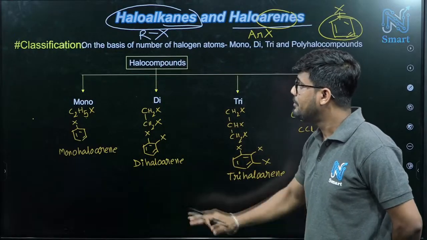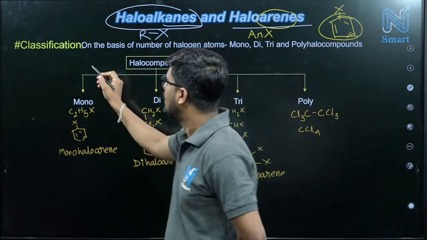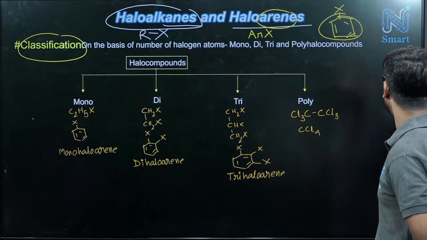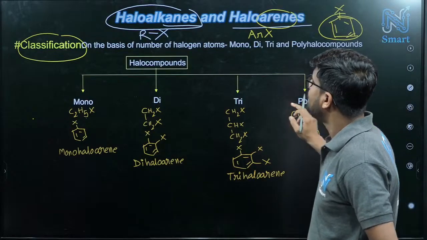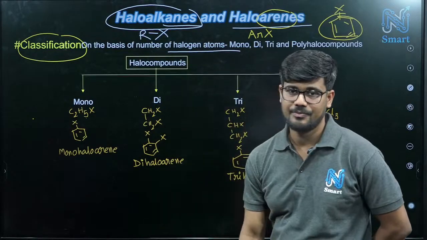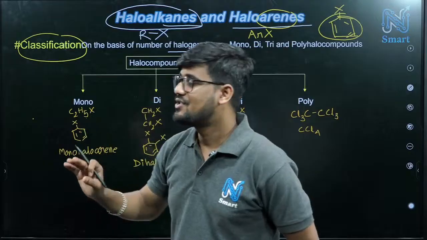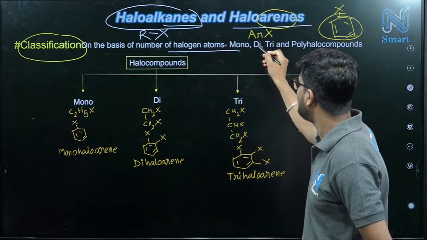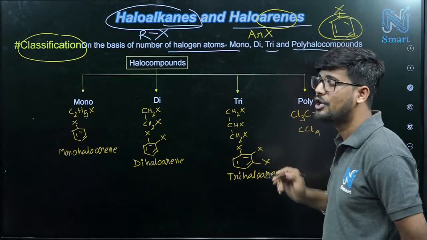Now come to our main part, classification. On the basis of the number of halogen atoms: monochloro, dichloro, trichloro, polychloro.